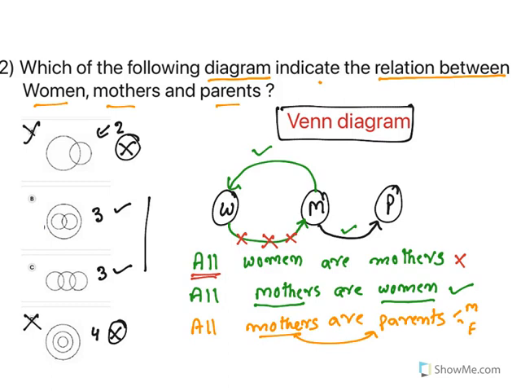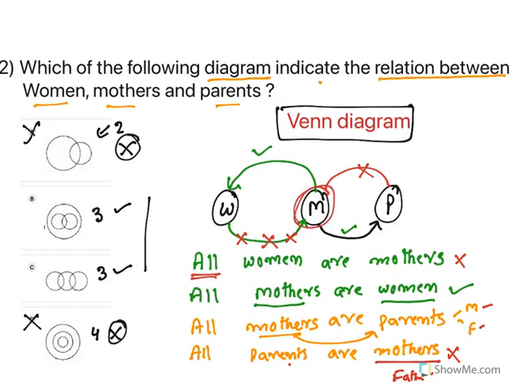But what if I say all parents are mothers? What happens with this? No, this is not true. The moment you say parent, a father is there, mother is there. If you say all parents are only mothers, no, what happens to fathers? So this is not correct. So this relationship is not true. Now you need to understand this. So the centerpiece for this thing is mothers.